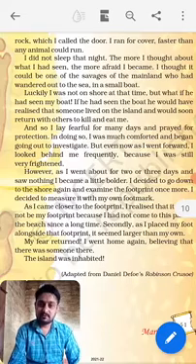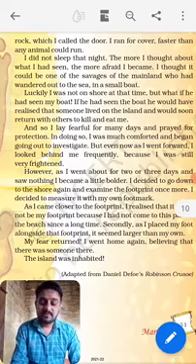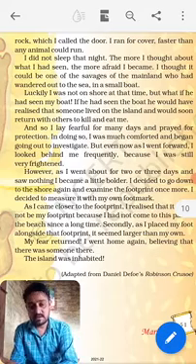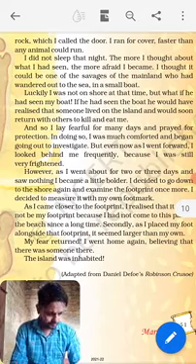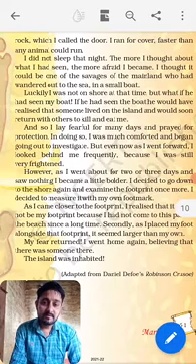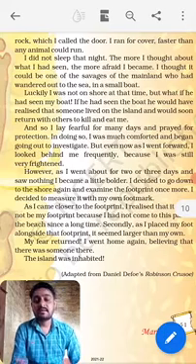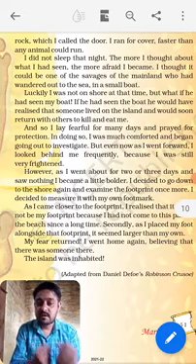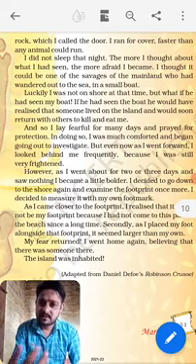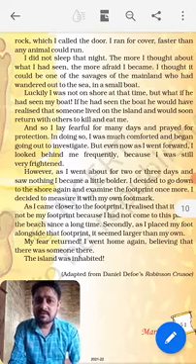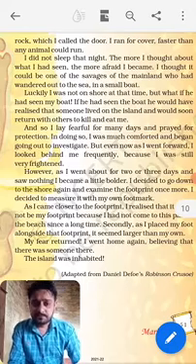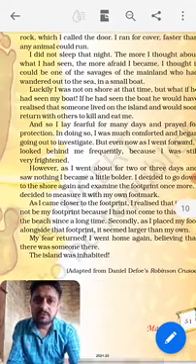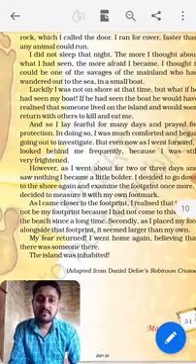Every day he was going and seeing, and he found nothing. Bolder means a little confident. It made him a little confident, and I decided to go down to the shore again and examine the footprint once more.